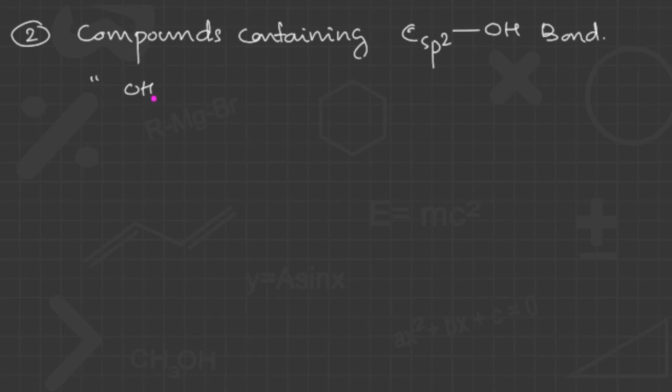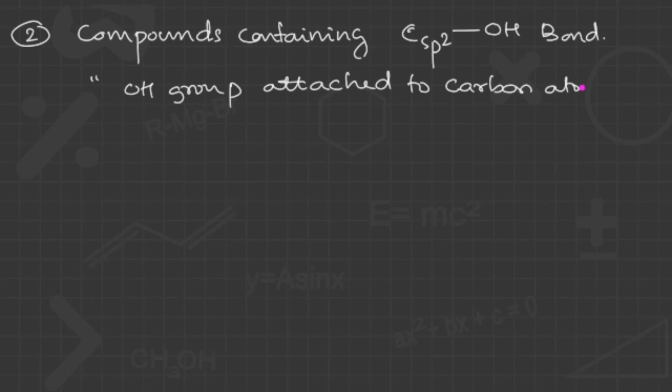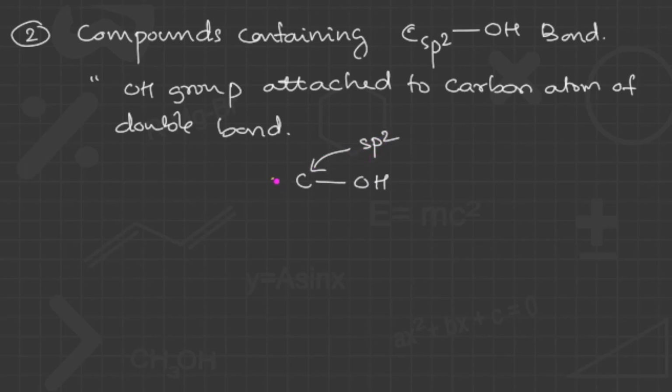Here the OH group is generally directly attached to a carbon which is unsaturated, or a carbon atom of a double bond. We'll take a general example here. This is a carbon, directly connected to the OH, and this carbon should be sp2 hybridized, and therefore it should be having an unsaturation here, double bonded.